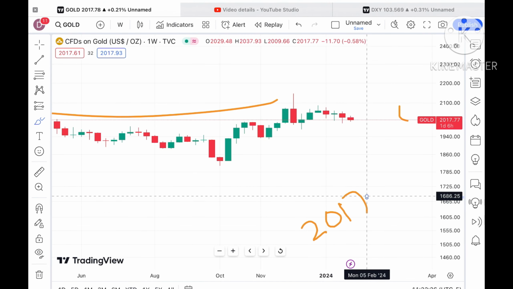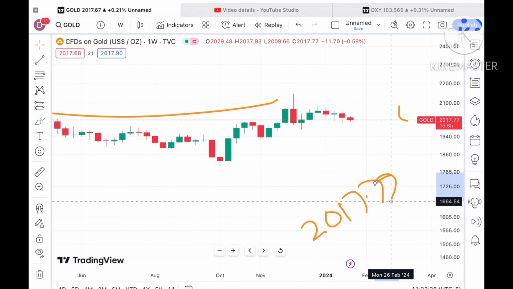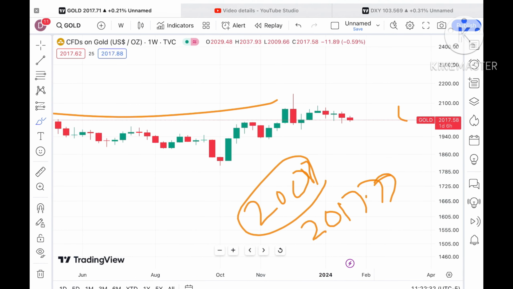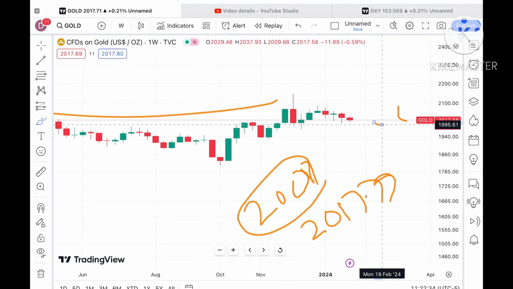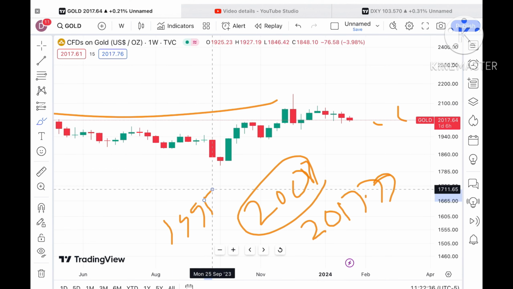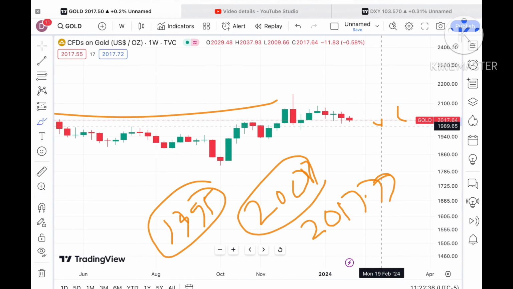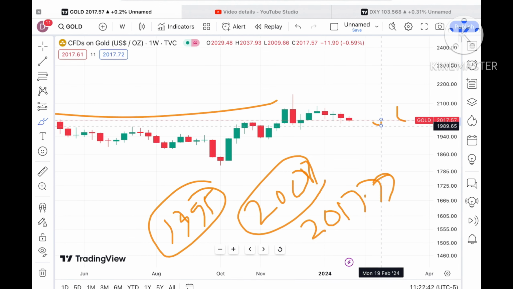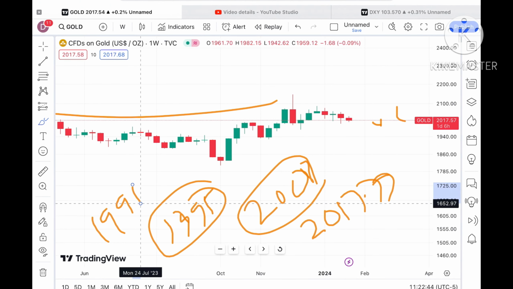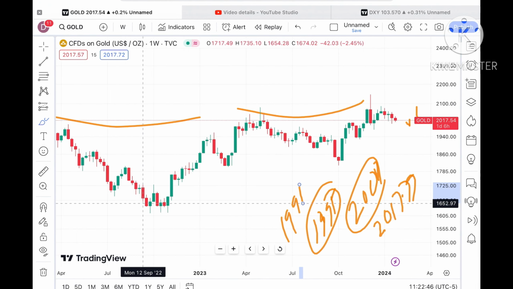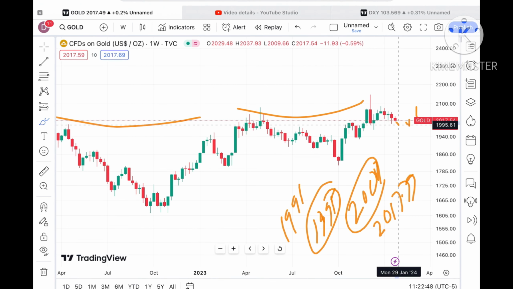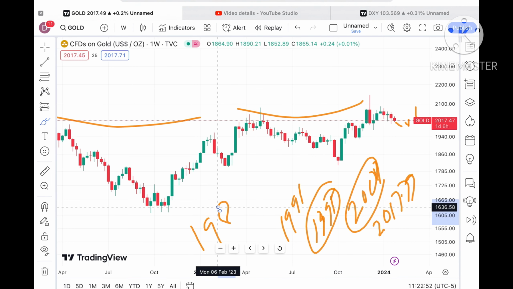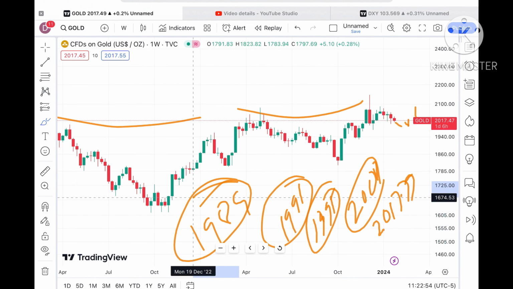See, if the price moves below a level of 2070, chances are very high we will see it go towards $2008. Once it starts moving below this level, we can see it fall further down towards 1995. Once it moves below 1995, we can see a further downfall, and from there a probability of going towards 1991. As soon as the price starts falling below 1991, a further downfall, with a probability of going towards 1981.